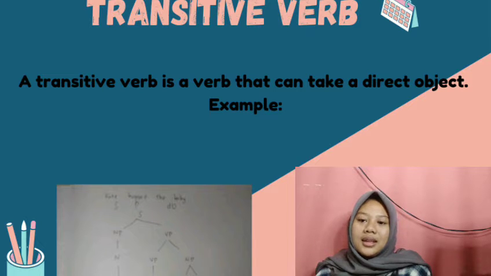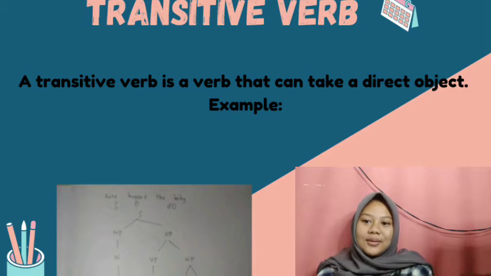and then on the right side we have the verb phrase. We divide into two branches, verb and noun phrase. The verb is hugs. The noun phrase is determiner and noun. The is the determiner and baby is the noun.